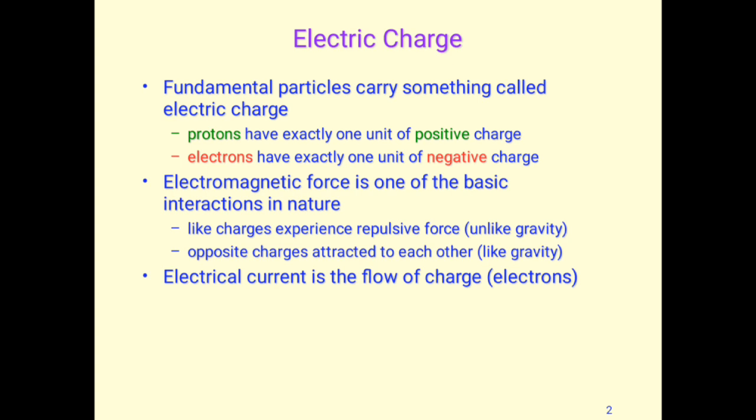So this is a difference between the electromagnetic force and gravity. And electric current flows when electrons are in motion. So the flow of charges is defined as the electric current.